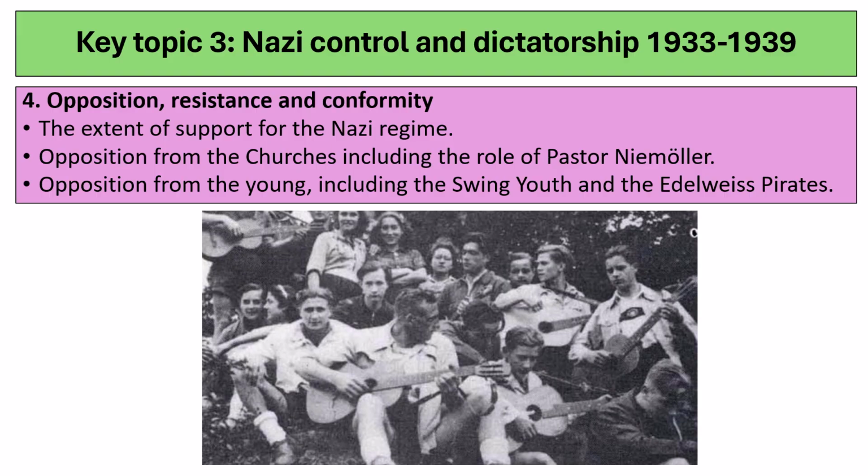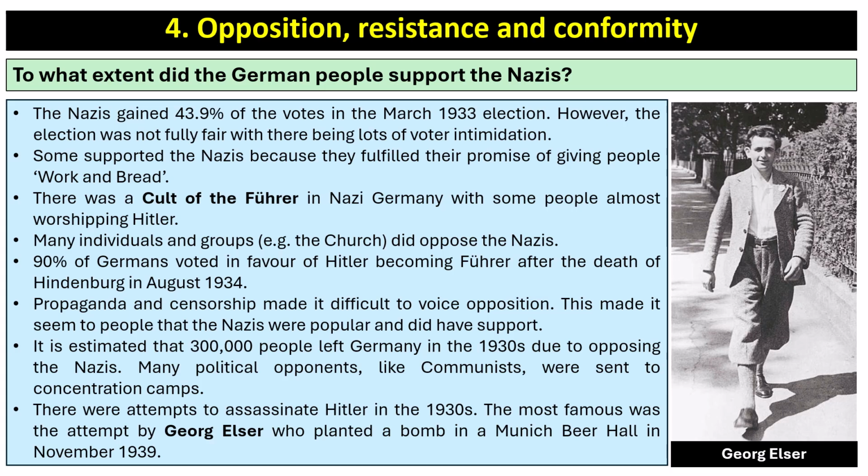Right, the final topic we're going to look at is opposition, resistance and conformity. We're going to look at the extent of support for the Nazi regime, opposition from the churches, including the role of Pastor Niemöller, who we've already found out about a little bit, and opposition from the young, including the swing youth and the Edelweiss Pirates.